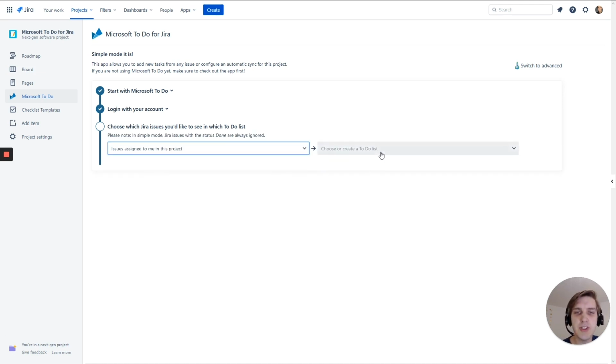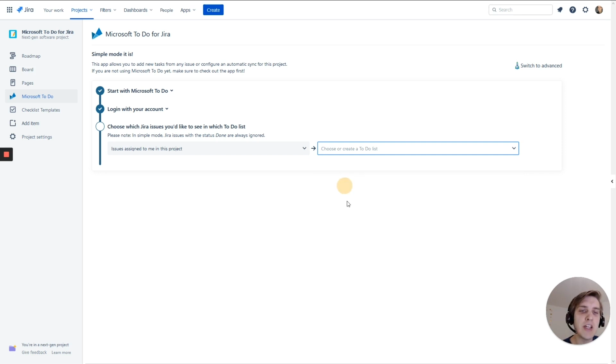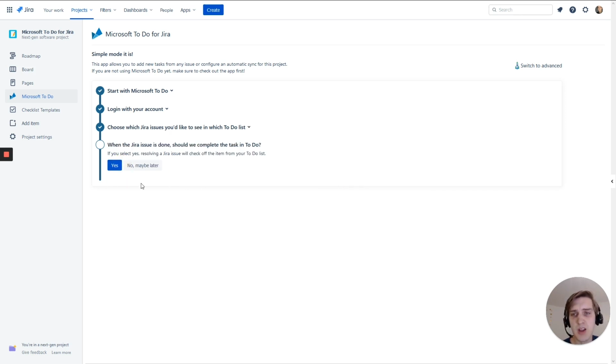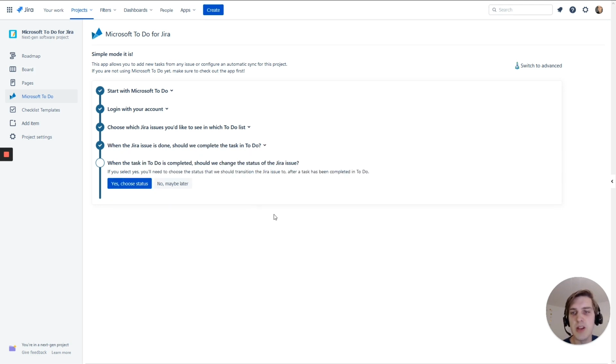I can choose which issues to sync and into which to-do list. And I have to choose what should be done if the issue has been completed. And I need to choose what should happen once I finish the task in To Do, just like we did in the demo a couple of seconds ago.